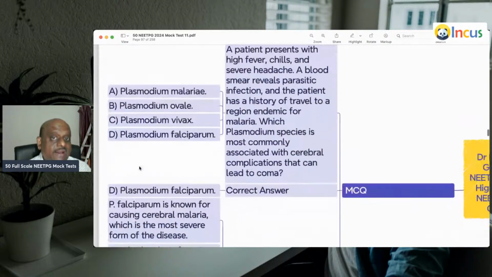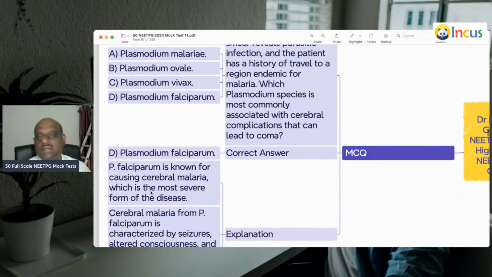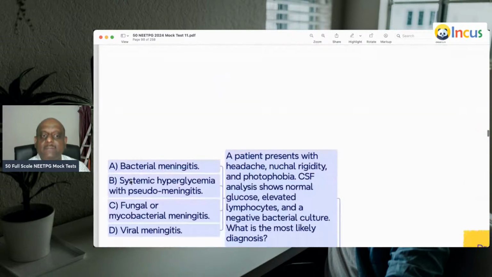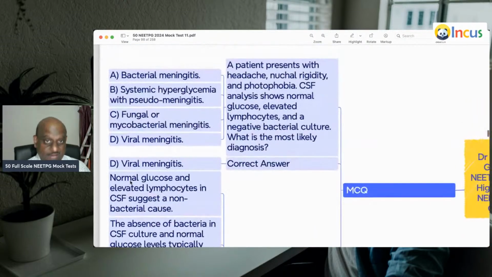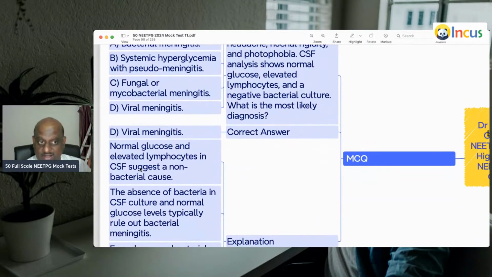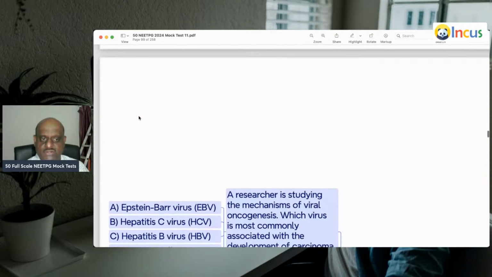A patient has high-grade fever, chills, typical cerebral malaria features, Plasmodium falciparum. A patient with headache, elevated lymphocytes, and normal glucose suggests a non-bacterial cause, that is viral meningitis.